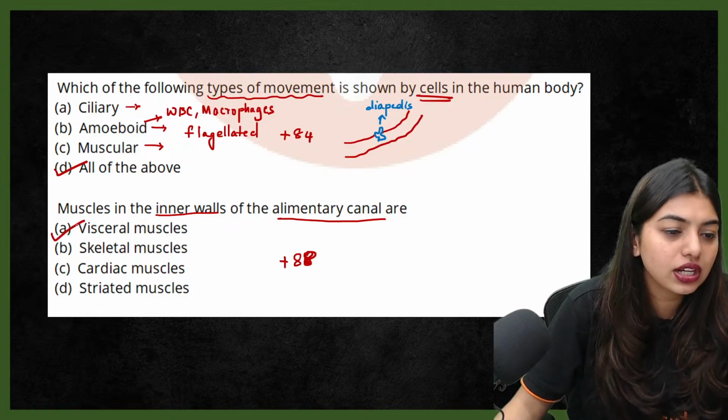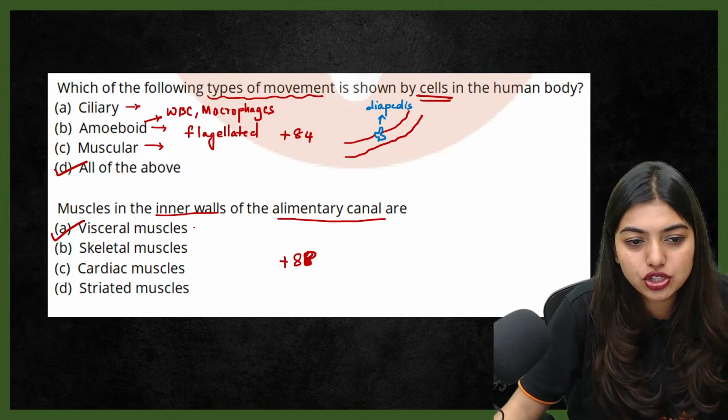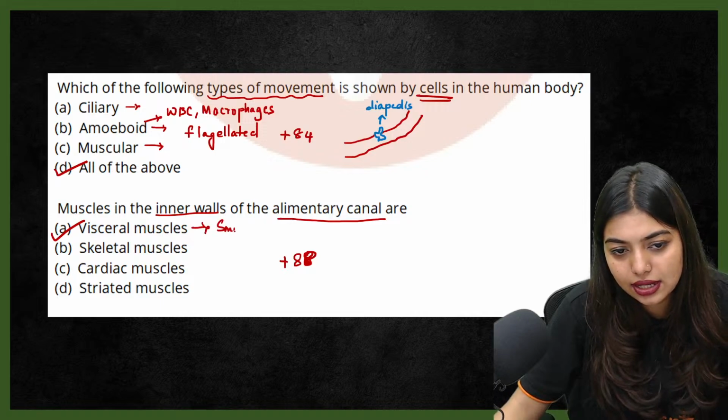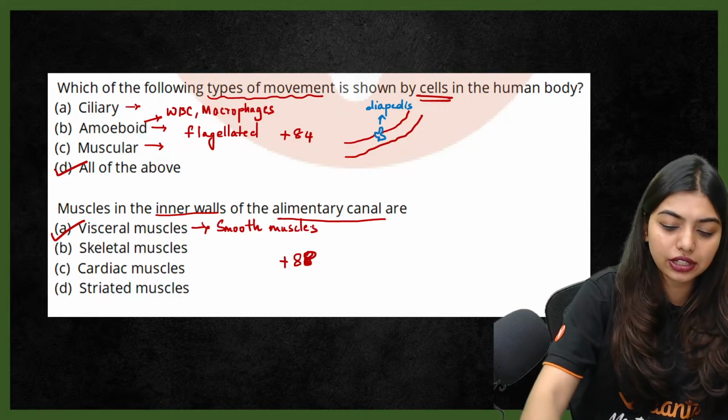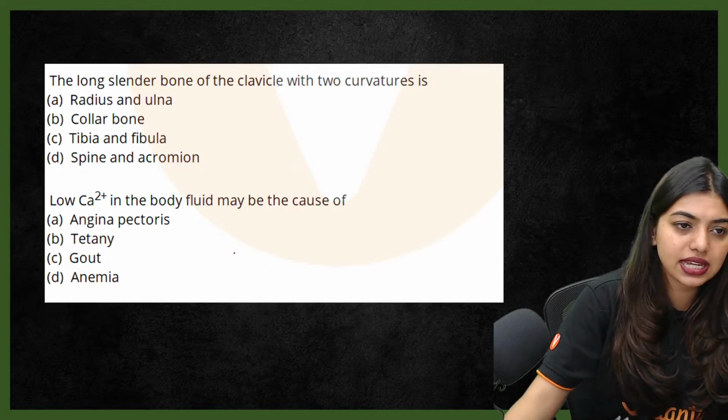Yes, very good. Answer is visceral muscles. Also, we call them smooth muscles. Okay, visceral muscles or your smooth muscles, which are involuntary, and they are going to line your inner organs. Okay, so it is going to be plus 88.